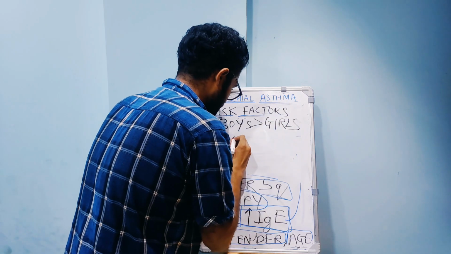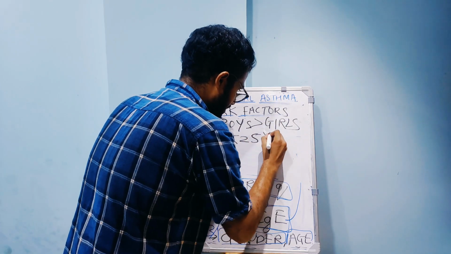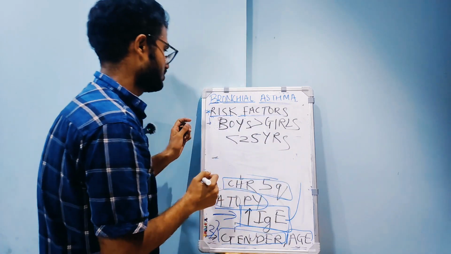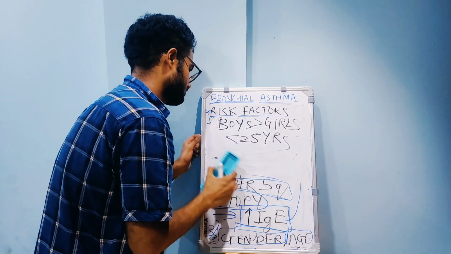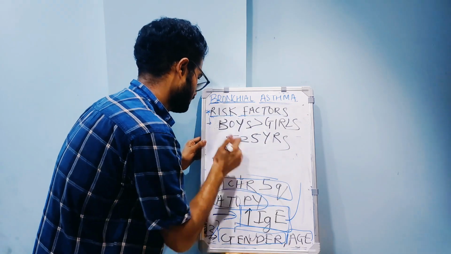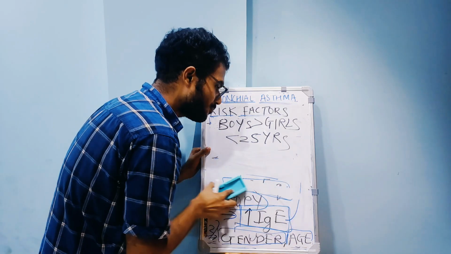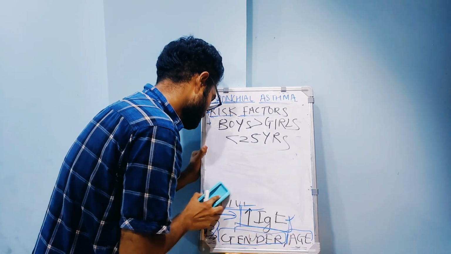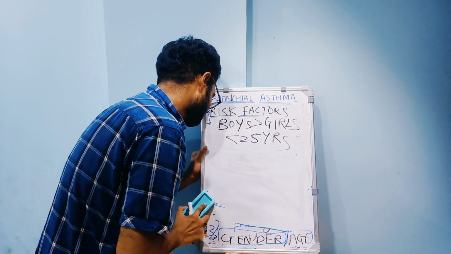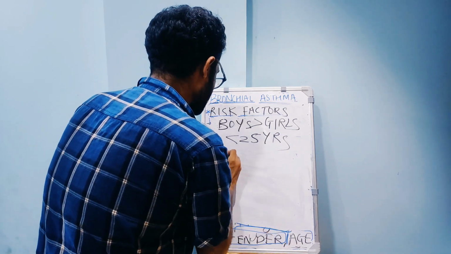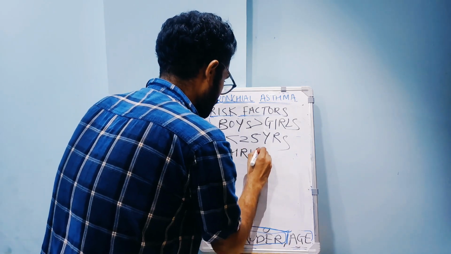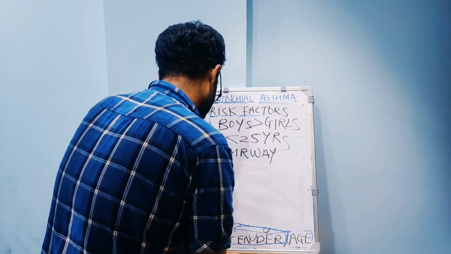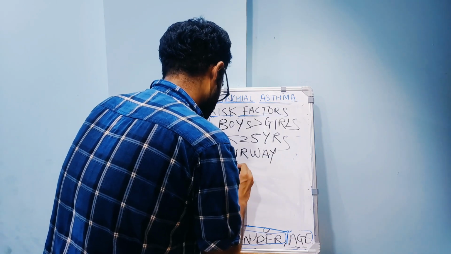So, gender and age. One more important characteristic is airway hyperresponsiveness. I have told you, AHR, airway hyperresponsiveness.